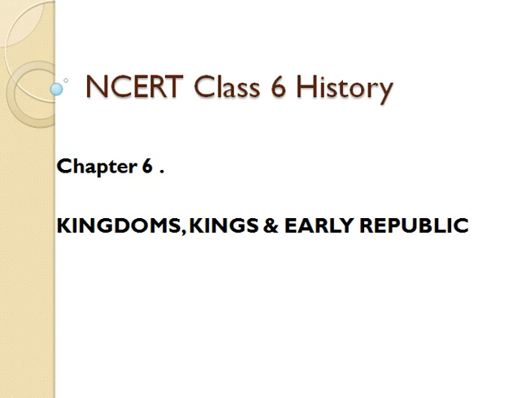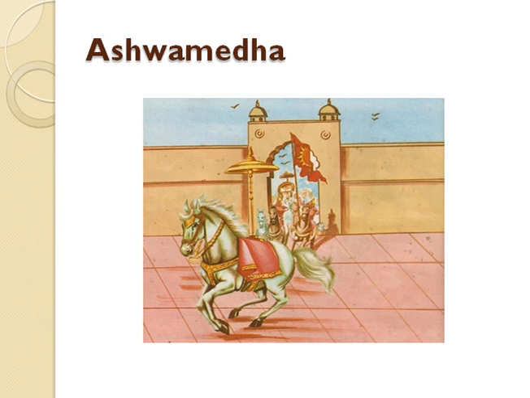So today we are going to learn NCERT Class 6 History, Chapter 6, that is Kingdoms, Kings and Early Republic. You all must be aware of the Ashwamedha Yagya, right? See here, you will see the horse is running. What is Ashwa? Ashwa is nothing but a Sanskrit word for horse. So you can see here the horse is running. So basically, what is this?